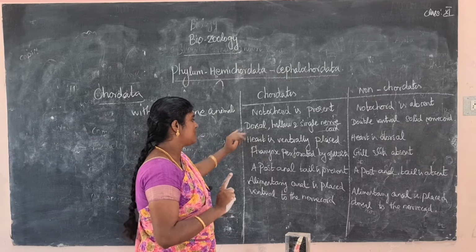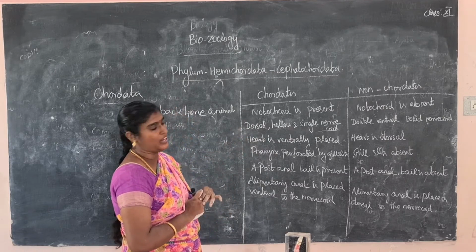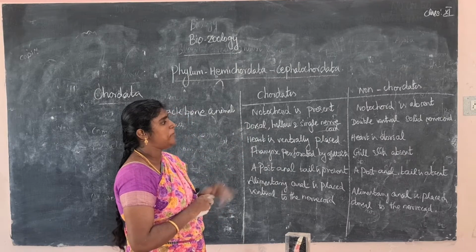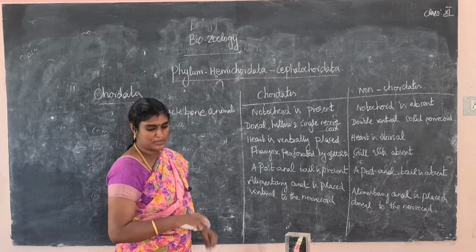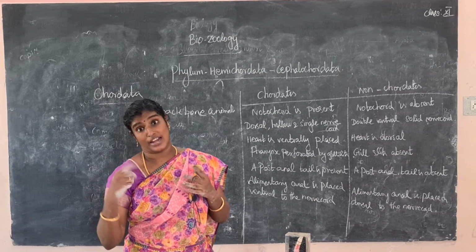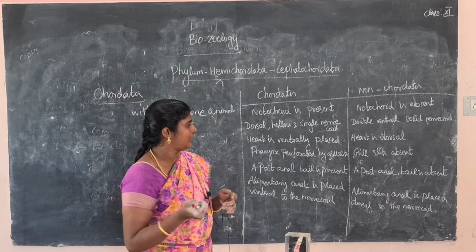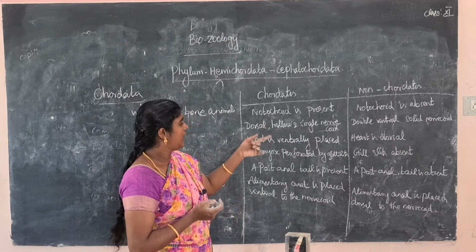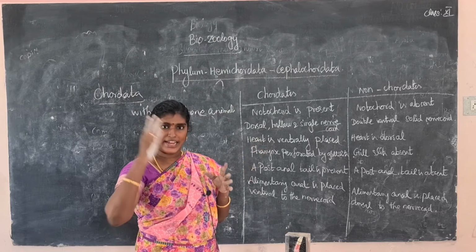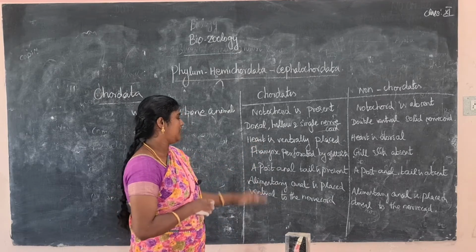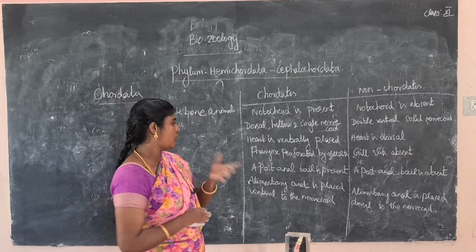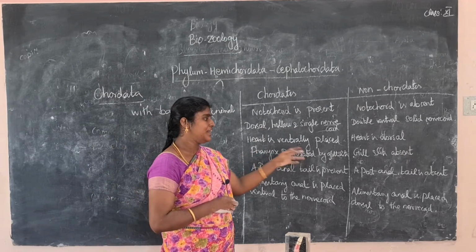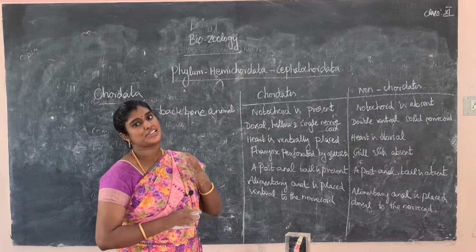In Chordata there is only a single nerve cord. Next, in Chordata the heart is ventrally placed, but in non-Chordata the heart is dorsally placed, or laterally. What is the meaning of lateral? It means it can be present on the side. Next, the pharynx. What is the meaning of pharynx? Pharynx means the throat cavity. In Chordata the pharynx is perforated by gill slits, and in non-Chordata gill slits are absent.